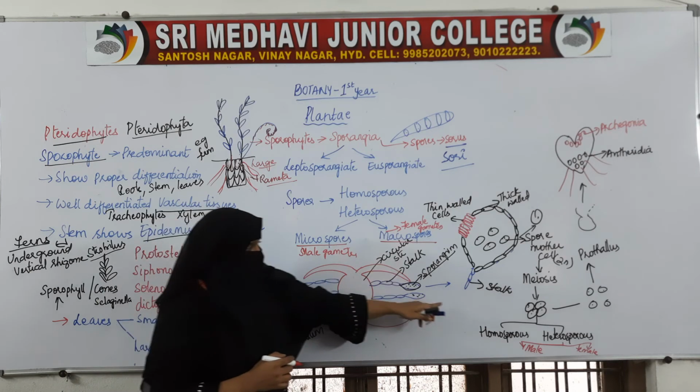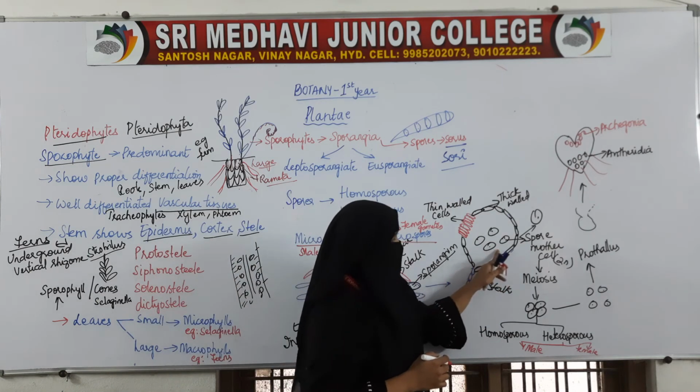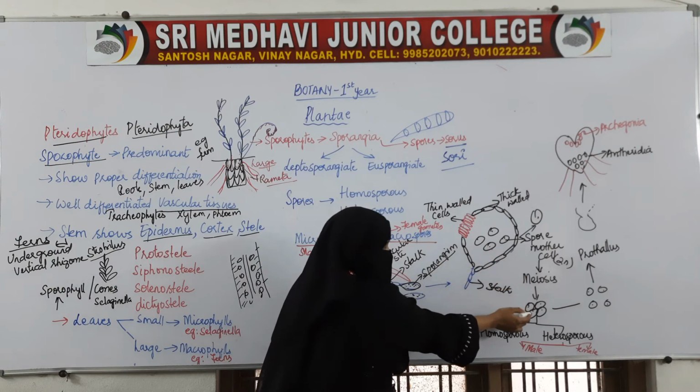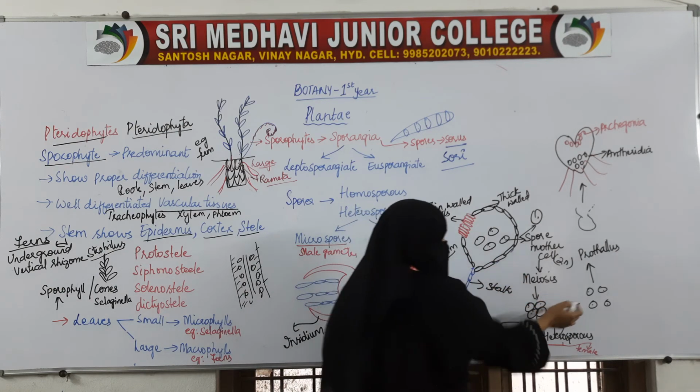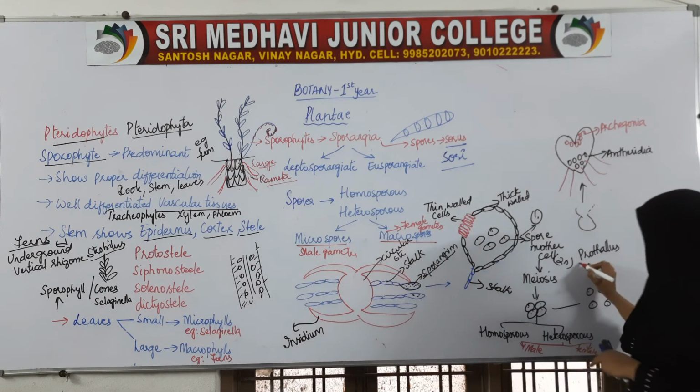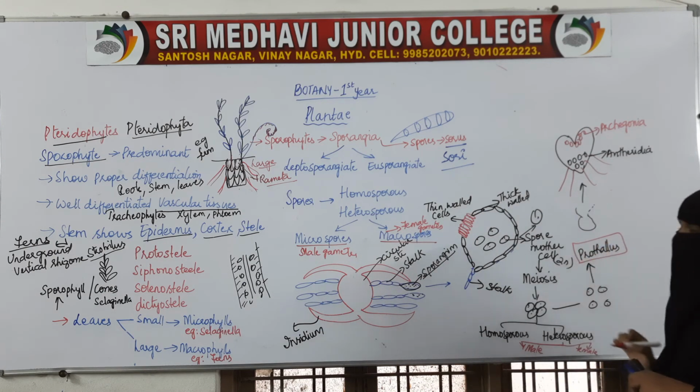Spore mother cells inside the sporangium produce spores. These spores germinate and produce a heart-shaped structure.